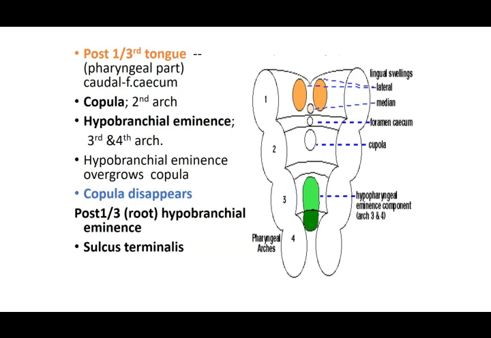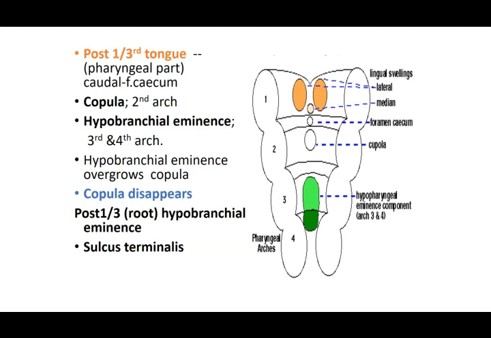It overgrows and covers the copula, so the copula disappears. So remember the nerve supply of the second, third, and fourth arches, because we are going to fit in the nerve supply of these respective areas. So the posterior third is formed by the hypobranchial eminence.